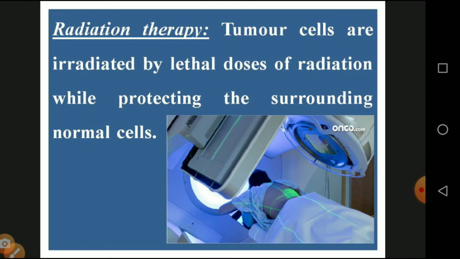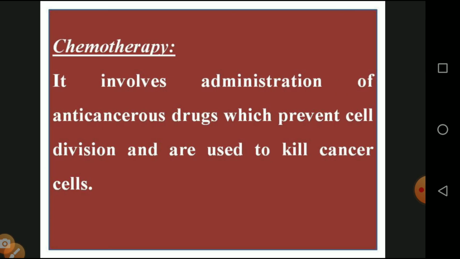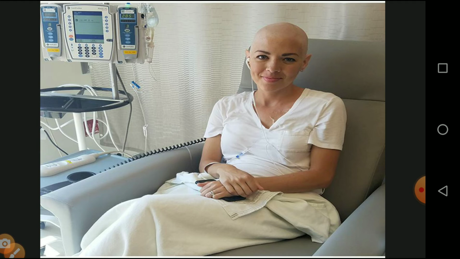Second one, radiation therapy, which cures the tumor cells with radiation. The tumor cells are eradicated by lethal doses of radiation while protecting the surrounding normal cells. So this is the diagrammatic representation of radiation therapy. And chemotherapy is the administration of anti-cancer drugs which prevent cell division and are used to kill the cancer cells. Then we will see the diagrammatic representation of a person given chemotherapy, with the loss of hair and other effects.